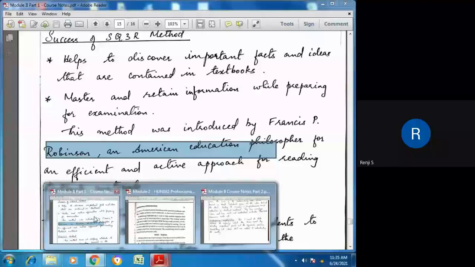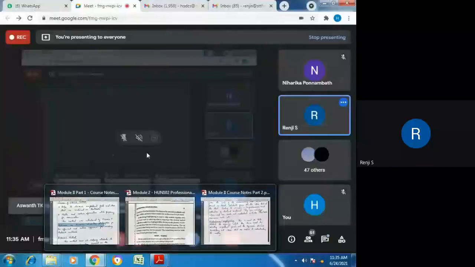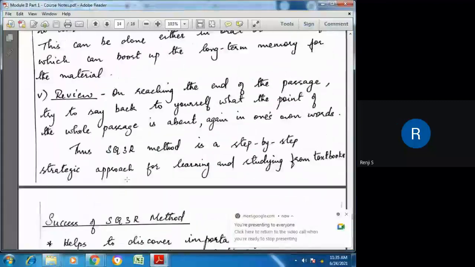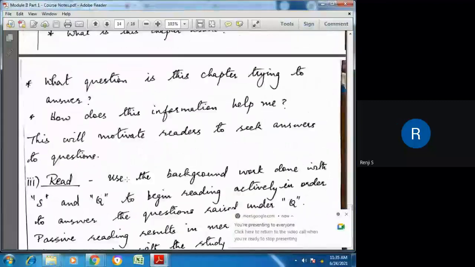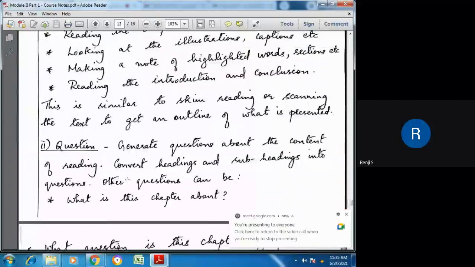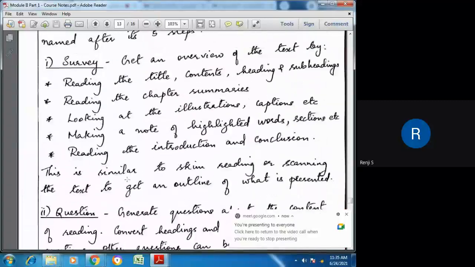Yes. S stands for survey. Then Q. It's shown on the screen. Q for question. So the first step that we adopt is doing a survey on the material that we have, and it is just like skim reading.